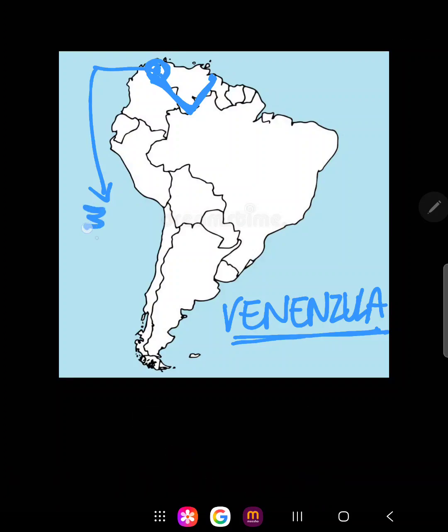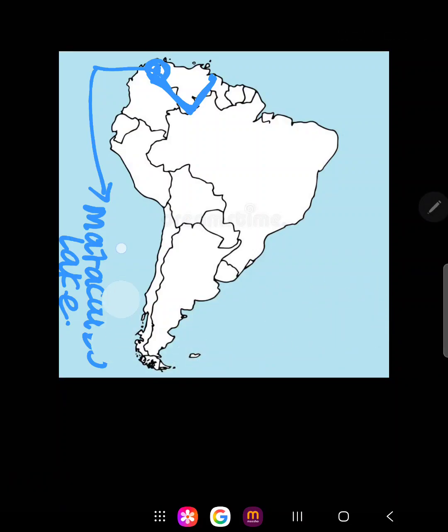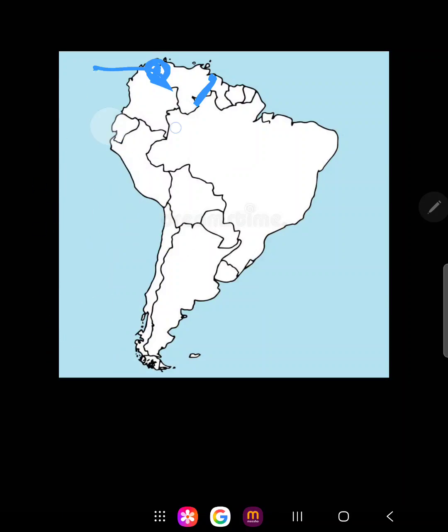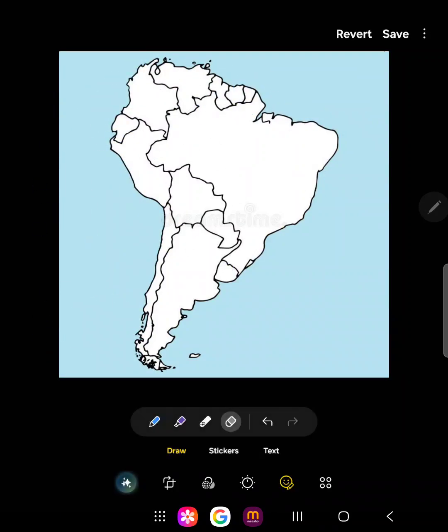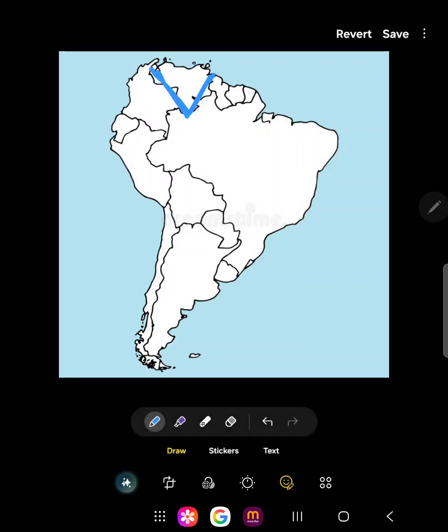It is an important lake to be remembered. So, any guesses about Venezuela's capital? Please comment down the capital of Venezuela.